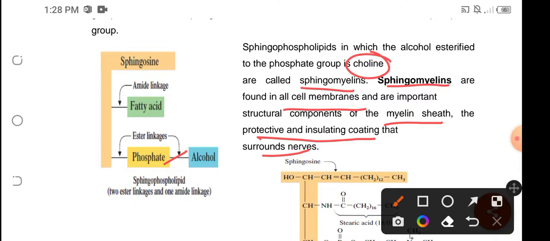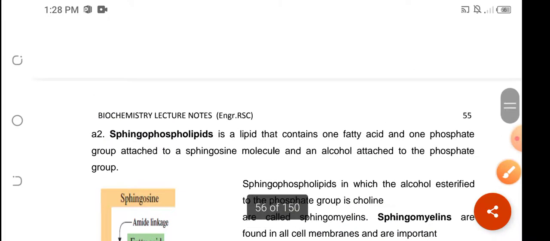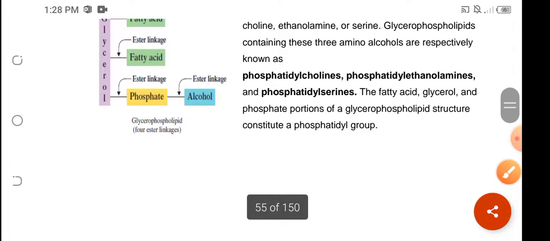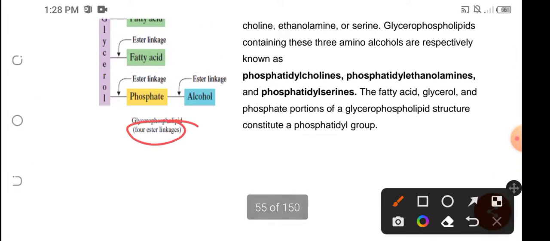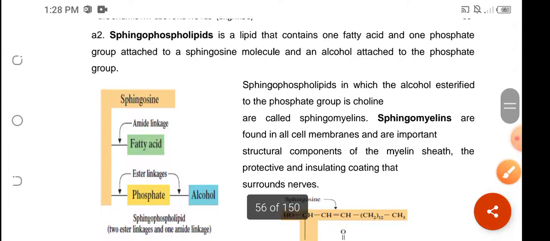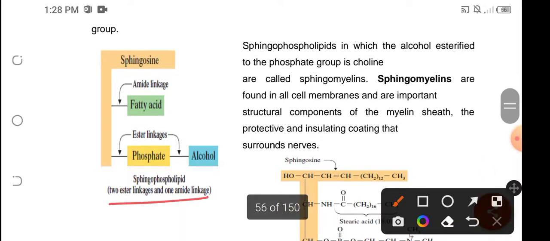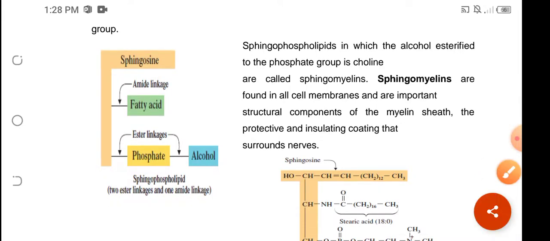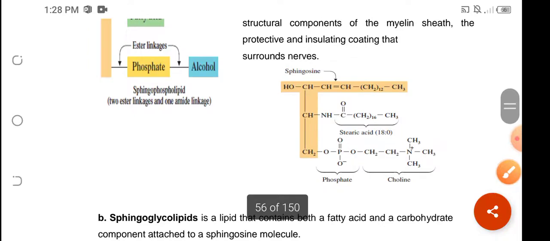So if glycerophospholipid has 4 ester linkages, sphingophospholipid has 2 ester linkages and 1 amide linkage. Those are the first group of membrane lipids, the phospholipids.